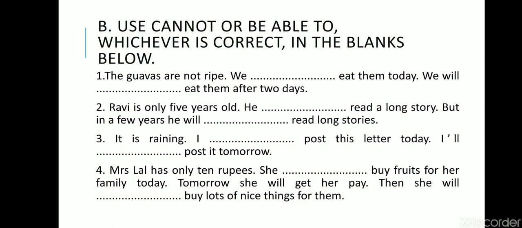So if you try to understand the meaning, what is the most appropriate? That means you have to use cannot or be able to only. So the guavas are not ripe. We cannot eat them today. We will be able to eat them after 2 days. It's very simple if you try to get the meaning of the sentences. So you will come to know where cannot will come or where be able to will come.